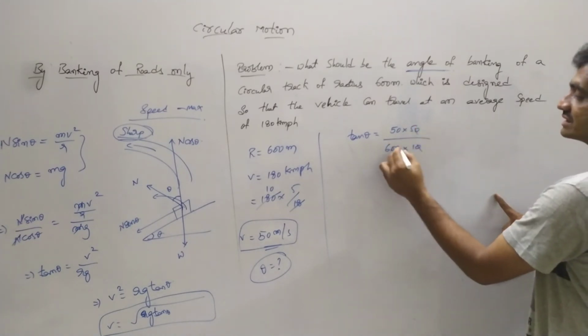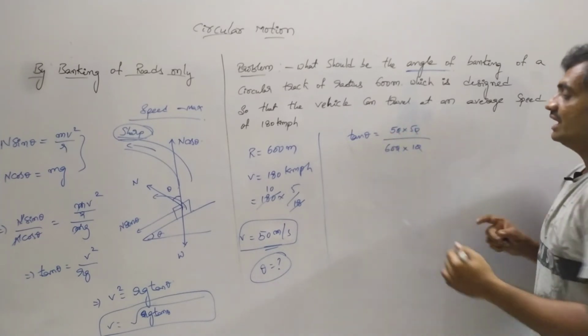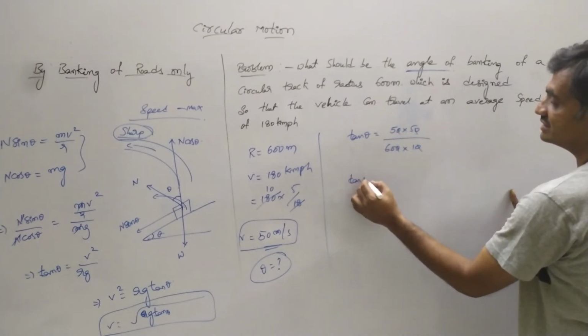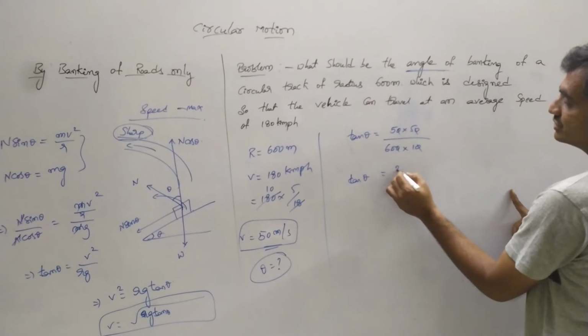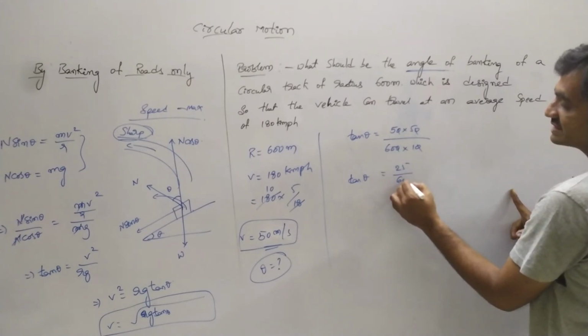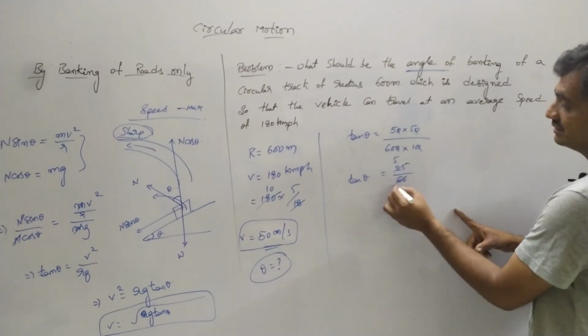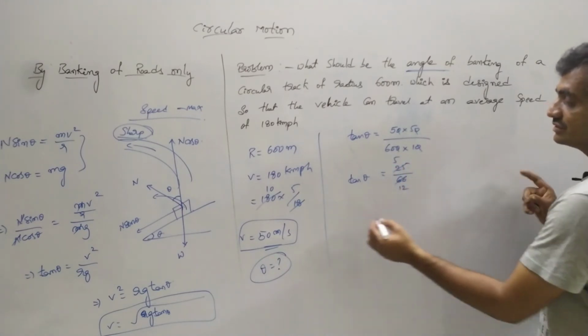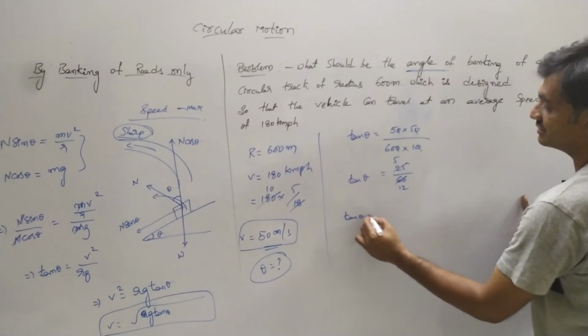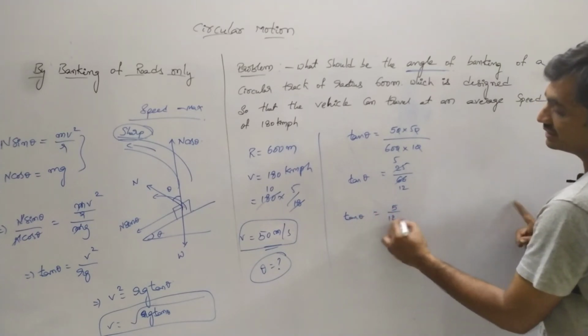So here 10 gets cancelled and 0 gets cancelled, and tan theta equals 5 into 5, 25 by 60. 5 5s are 5, 12. So here we have tan theta equals 5 by 12.